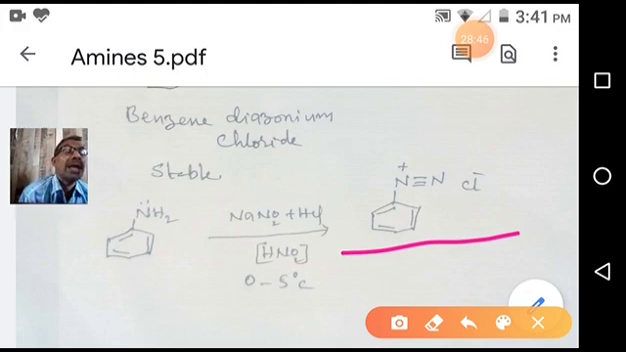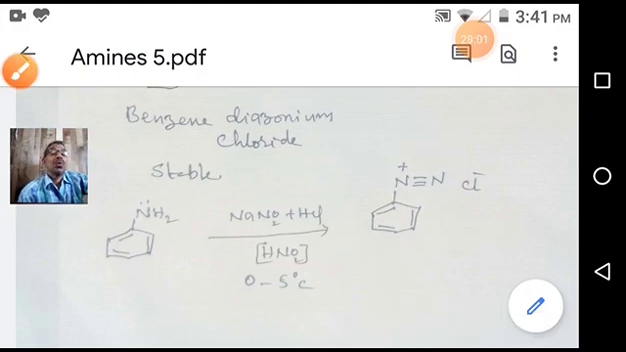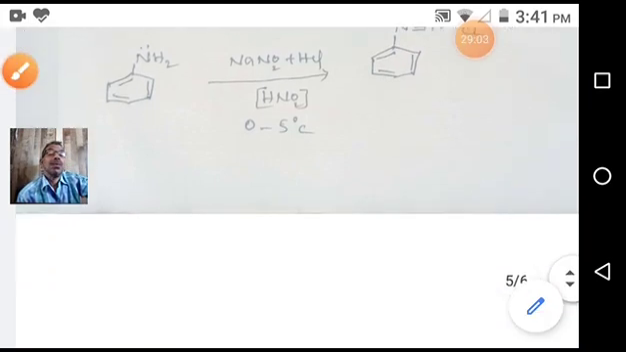N triple bond N, this group is the diazo group. That's why it is called diazotization, like nitration, like bromination, like that. So it is diazotization. So this is the reaction. Now the mechanism. What's the mechanism?